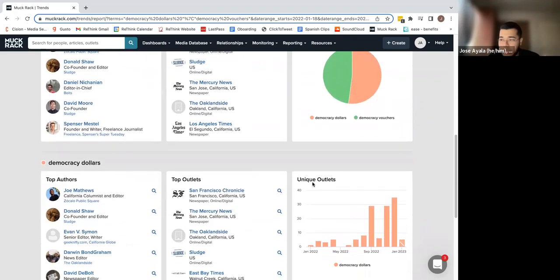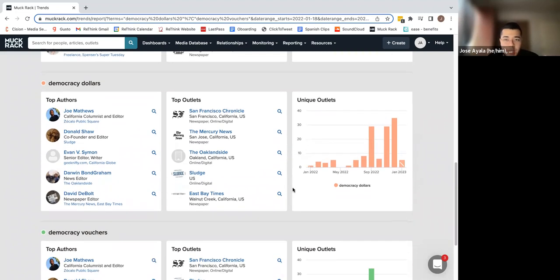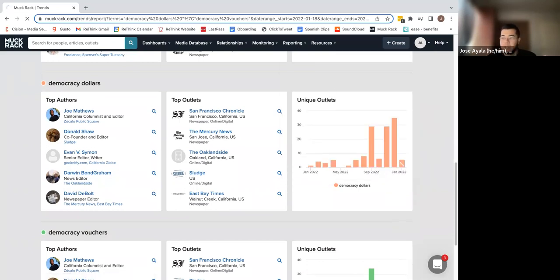If we keep scrolling, we can see who the top authors and outlets by individual search term are, as well as the number of unique outlets that wrote about these search terms within any given month or day. This will vary depending on your time frame. Then we'll be moving on to key messages.